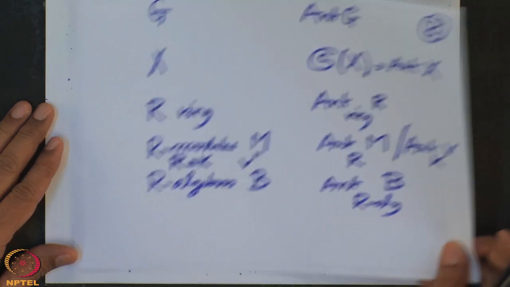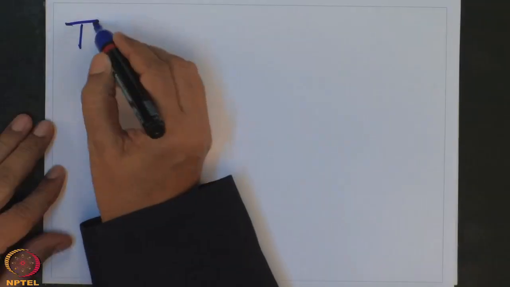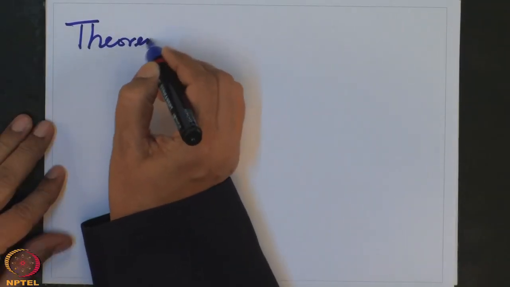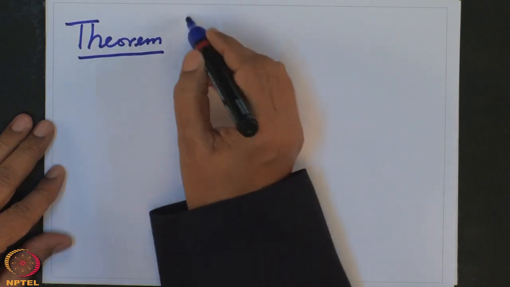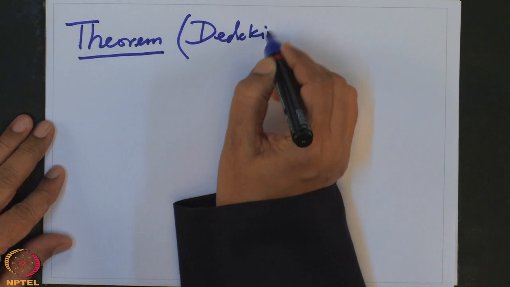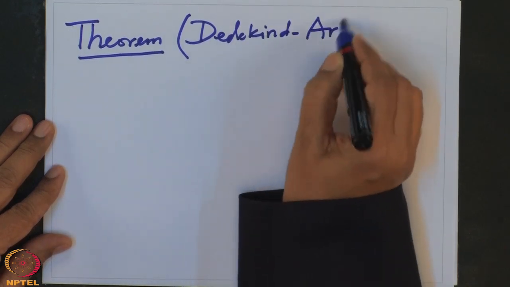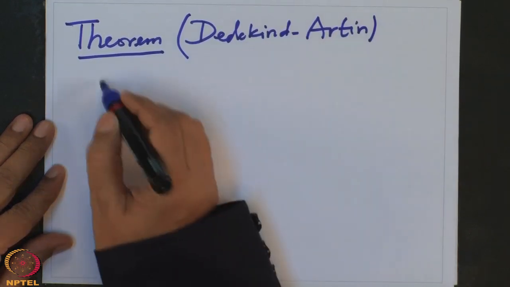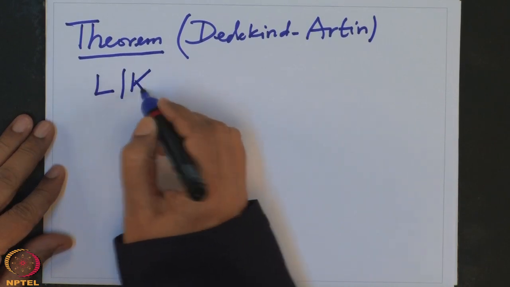So I will prove the first connection, the numerical connection, in the next half. The theorem we want to prove is the following. Theorem, this is called Dedekind and Artin. Let L over K be a finite field extension.